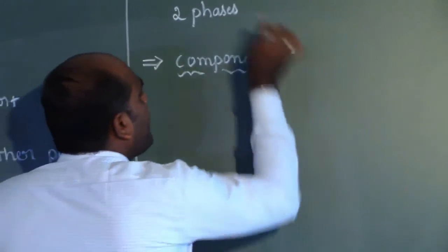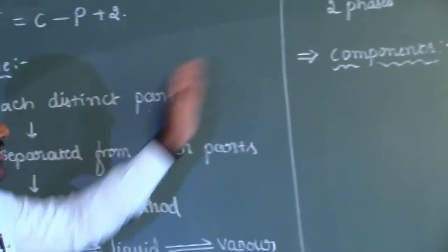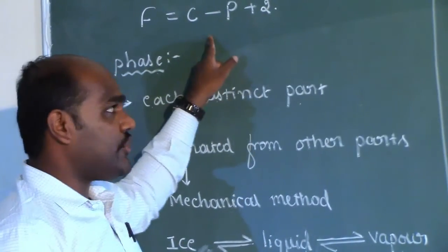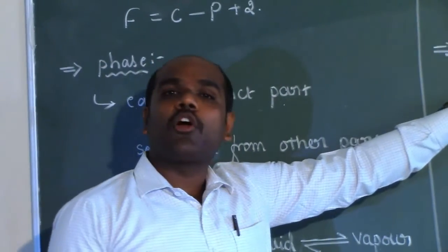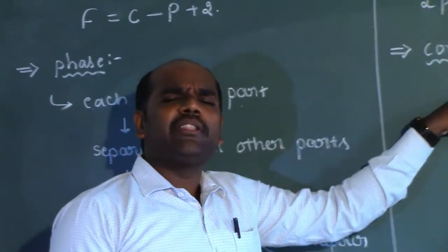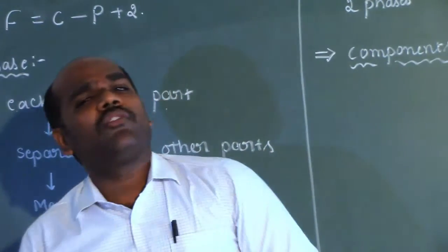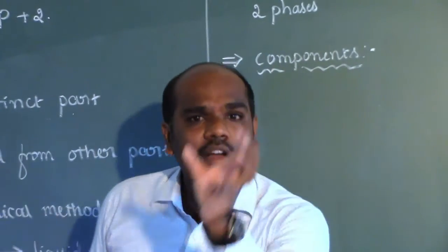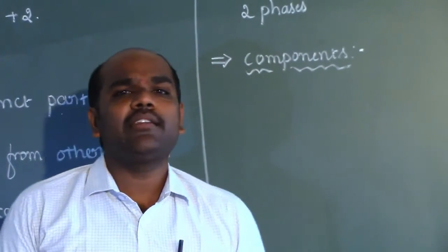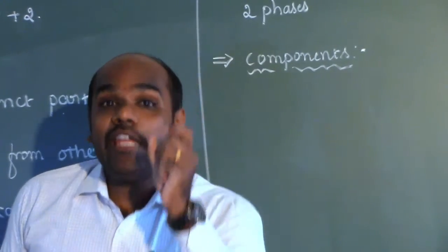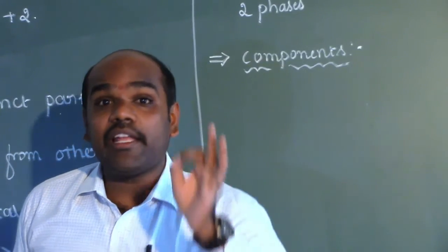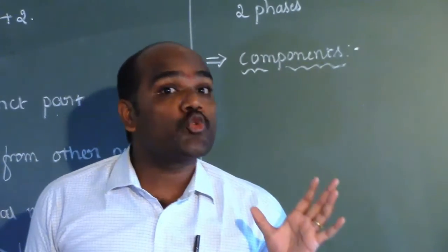As I told you, compared to the phase, component is a very important factor in the phase rule. So what is the exact meaning of component then? A component in the sense, if you consider a state of equilibrium, and notice the constituents that are present in the equilibrium state, each component has a completely distinct composition.